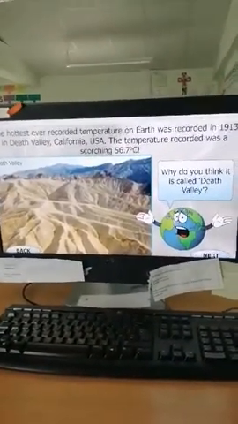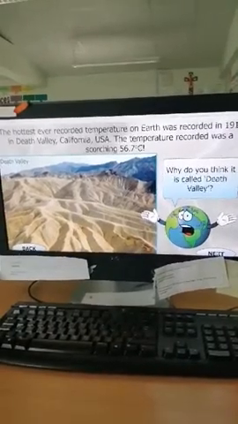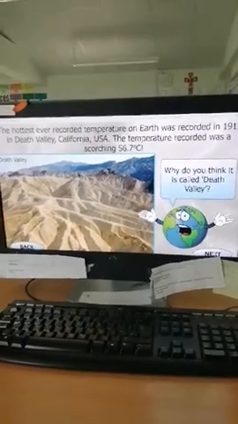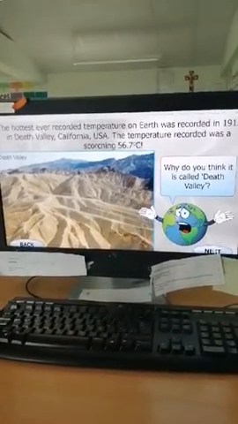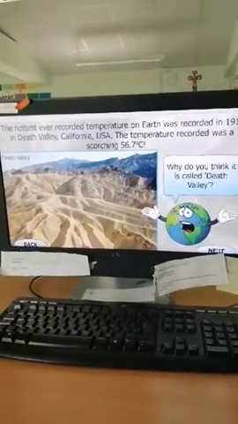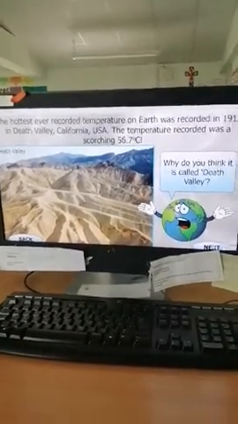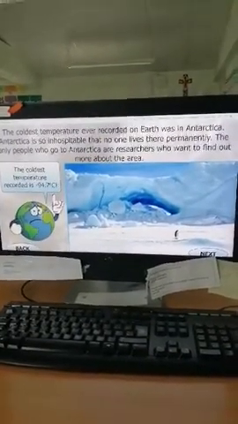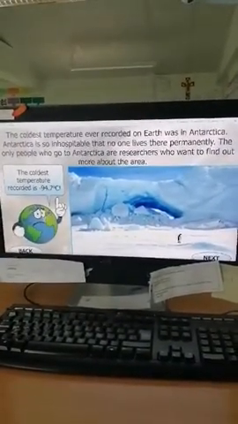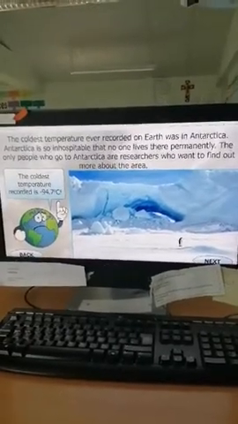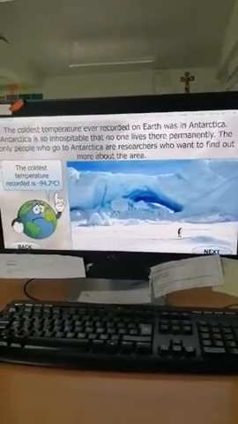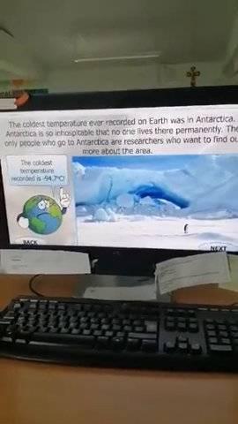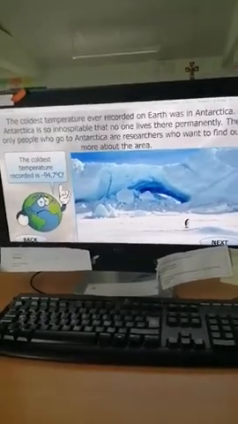The hottest ever recorded temperature on Earth was recorded in 1913 in Death Valley, California, USA. The temperature recorded was a scorching 56.7 degrees Celsius. Why do you think it's called Death Valley? The coldest temperature ever recorded on Earth was in Antarctica. Antarctica is so inhospitable that no one lives there permanently. The only people who go to Antarctica are researchers who want to find out more about the area. The coldest temperature recorded is minus 94.7 degrees Celsius. So very, very cold indeed.